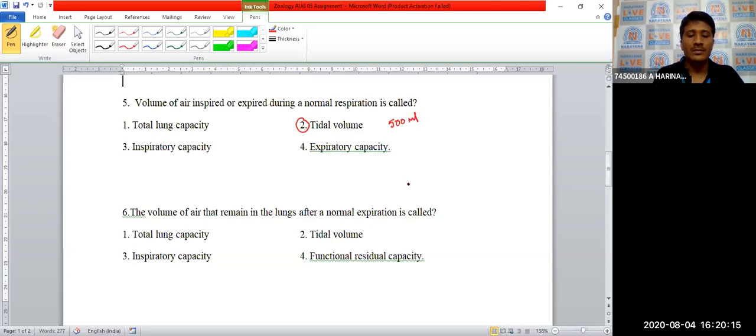In a healthy person, the tidal volume is around 6,000 to 8,000 ml per minute. So tidal volume is 500 ml, and per minute it is around 6,000 to 8,000 ml per minute.